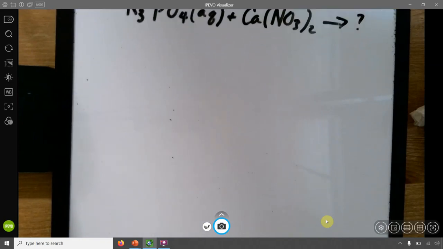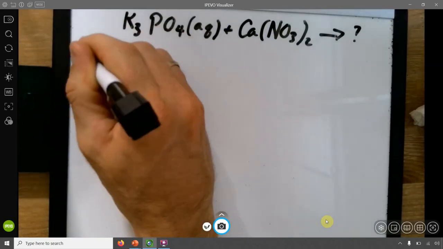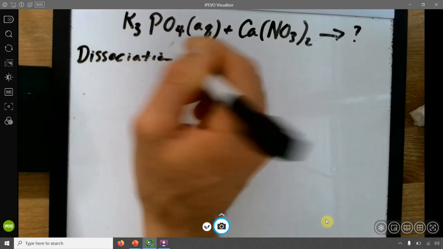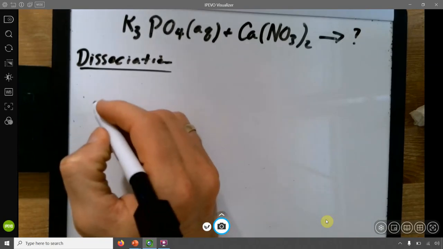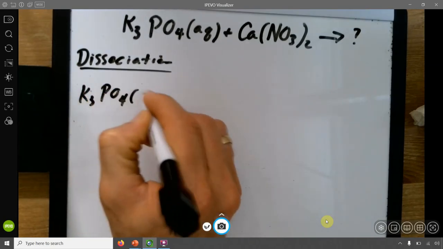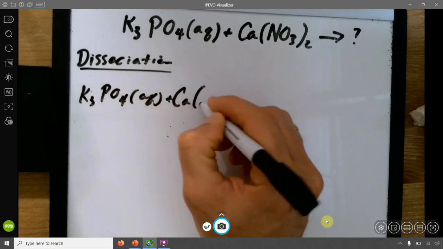All right, so what we'll do first is write the dissociation. All ions will dissolve at first, right? All ions show a dissociation into the water. So K3PO4 aqueous plus calcium nitrate.